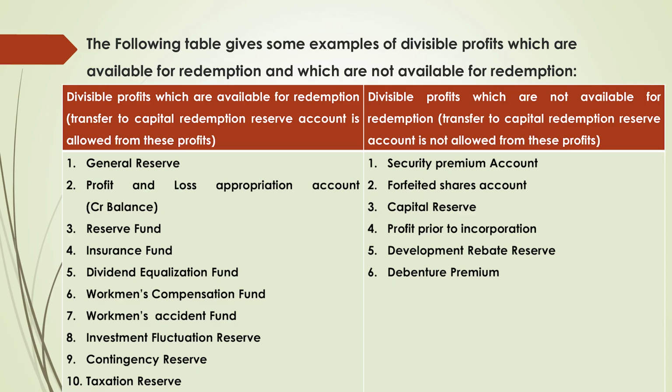Then what are the divisible profits and which are the non-divisible profits? Divisible profits which are available for the redemption of redeemable preference shares: general reserve, profit and loss appropriation account, reserve fund, insurance fund, dividend equalization fund, workmen's compensation fund, workmen's accident fund, investment fluctuation fund, contingency reserves, taxation reserves.